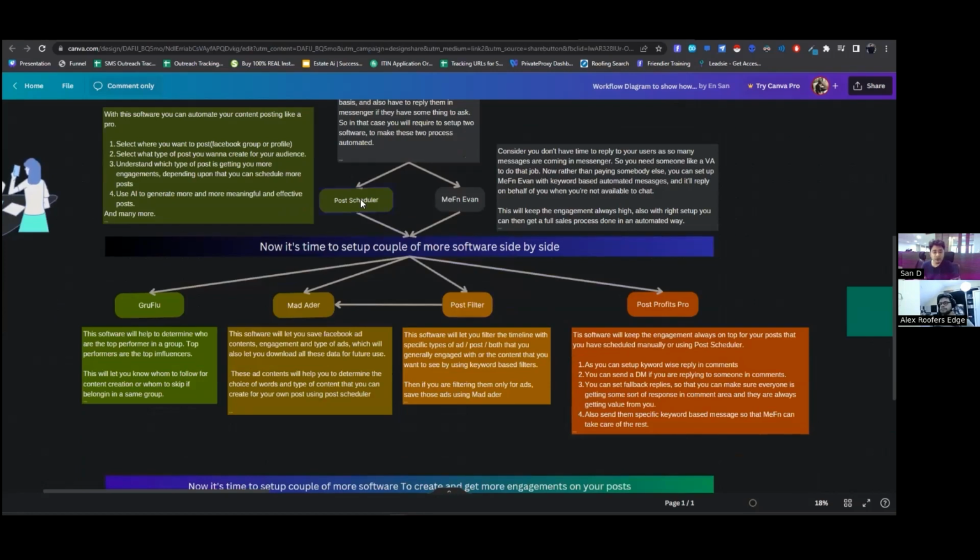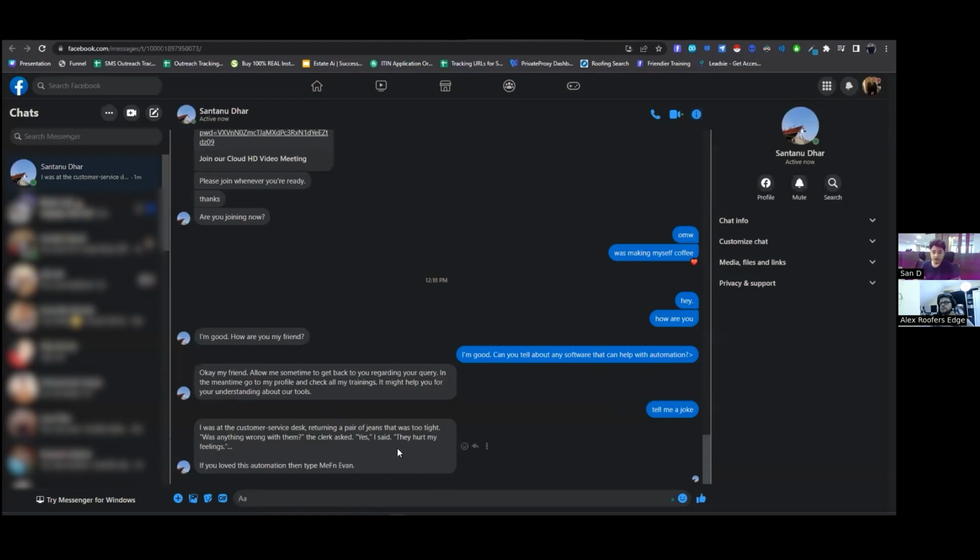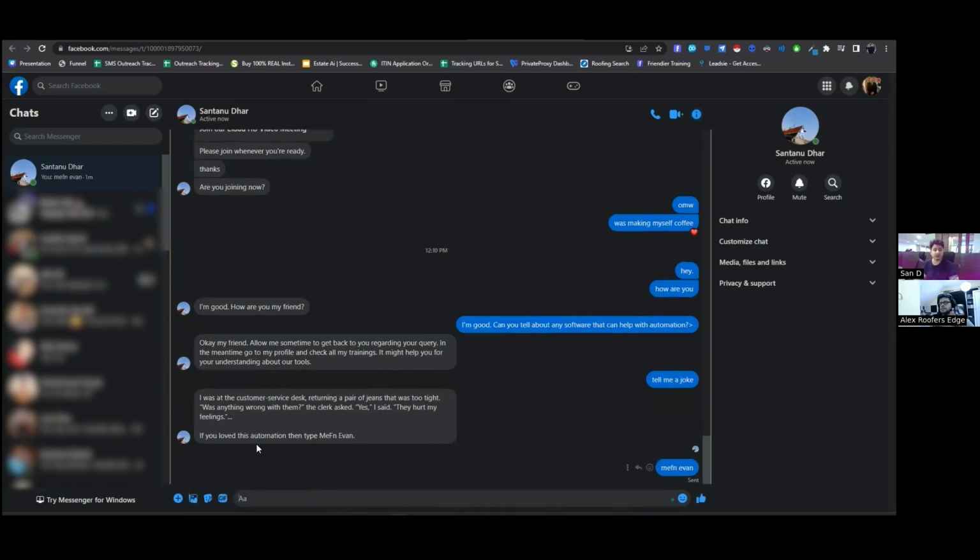Interesting. Now, as you can see, contents are getting created, Maven is even replying automatically, right? So that means people are already communicating with you and they are busy with your contents, right? Like you see, if you love this automation, then type Maven event. If I type Maven event, then it will give me the sales link, with the details about the software, and a link from where the user can actually buy the software. So you can make the whole sales process automated through these sets of messages, right?